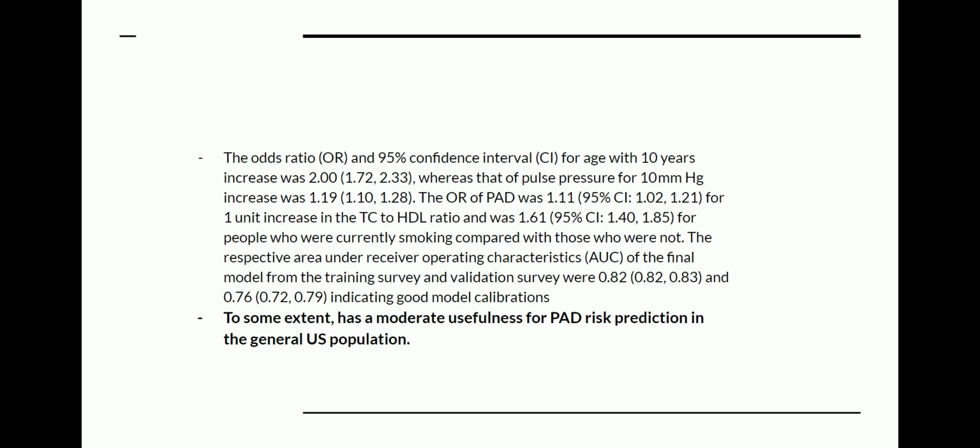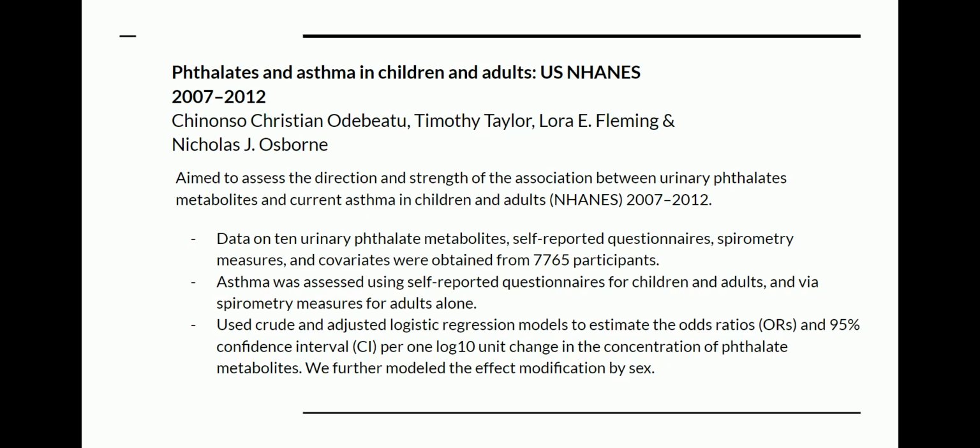The odds ratio and confidence interval for age were reported for a 10 year increase, while that of pulse pressure was for 10 mmHg. These are all the stats for the results for this model, and the respective area under curve was received. The AUC of the final model was 0.7 and had good model calibrations. To some extent, this model had moderate usefulness for PAD risk prediction in the general US population.